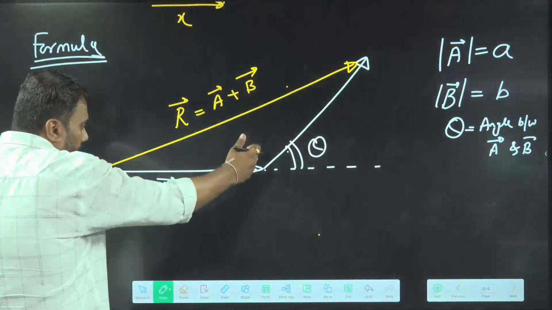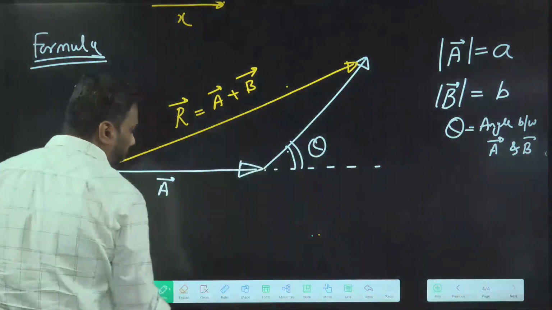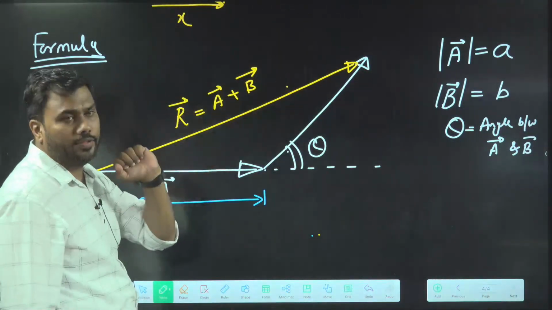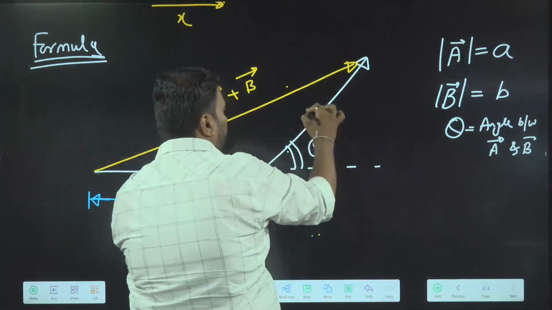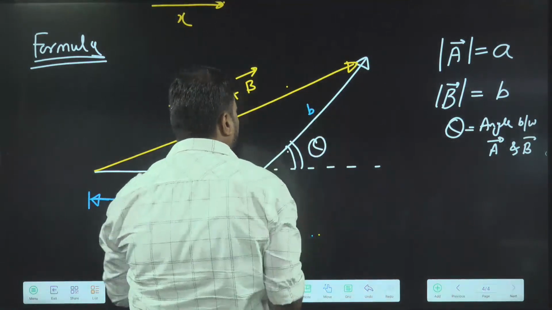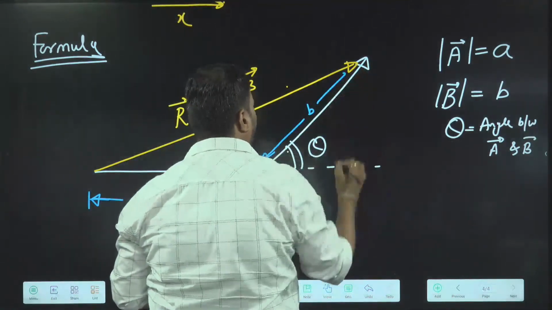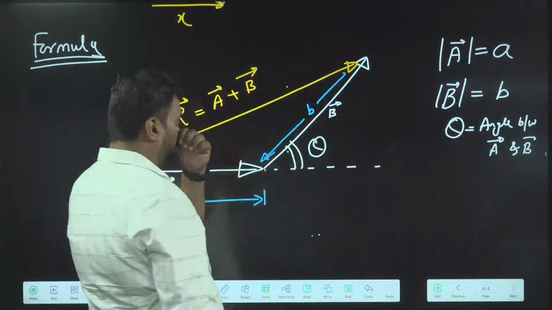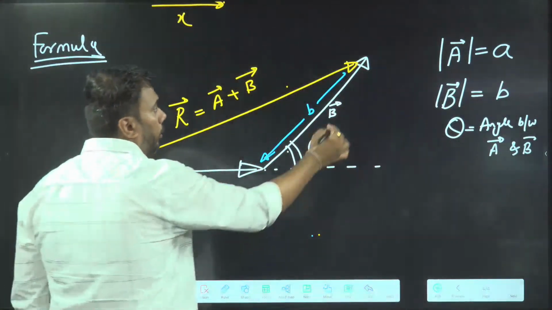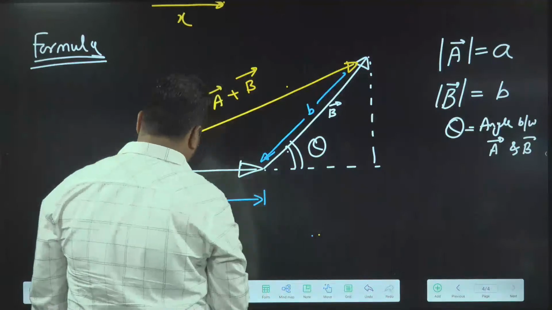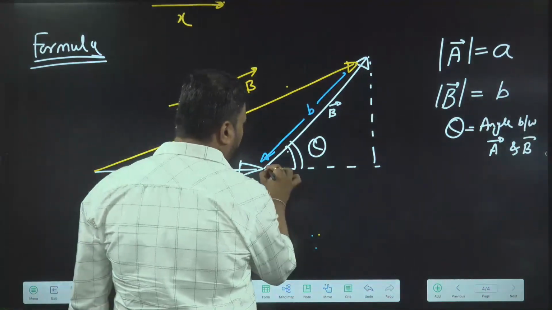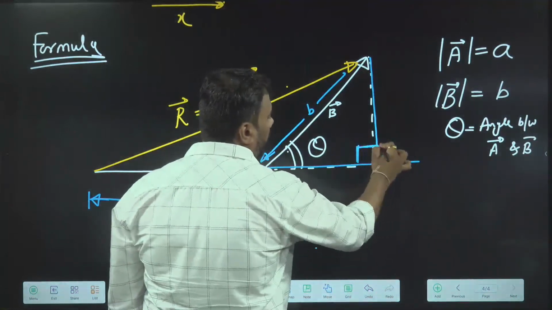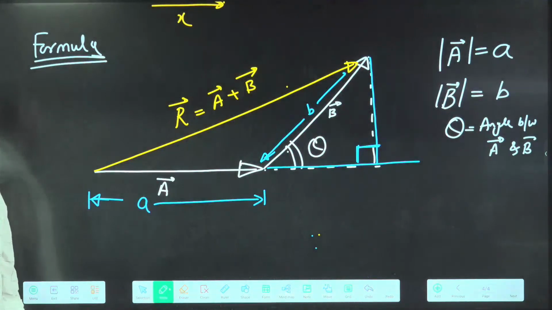See here, the magnitude of A is small a. The magnitude of this B vector is small b. So this length is b. This was your B vector and its length is b. Okay. Extend the A vector. Drop a perpendicular from the head of the B vector. This is 90 degrees.